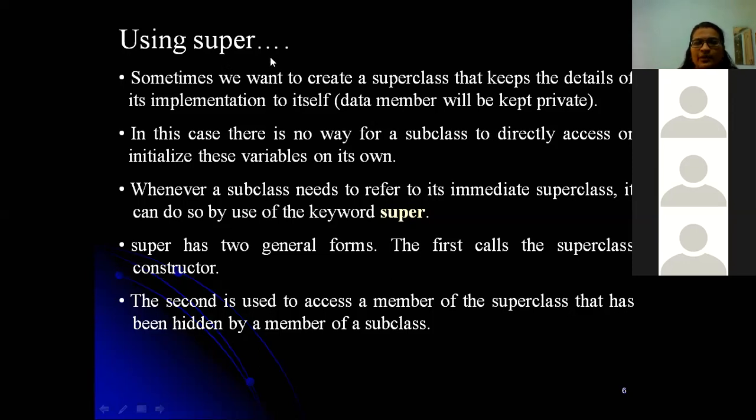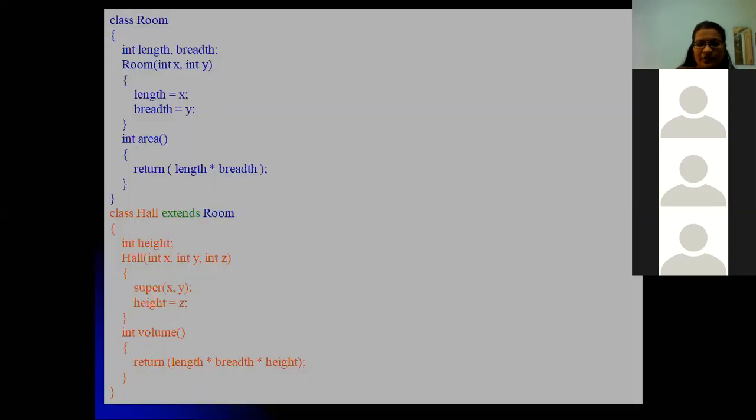So using super, sometimes you want to create a super class that keeps the details of implementation itself, I mean the private. So as I said, if a superclass is having private data and you wanted to access that private data in a subclass, then you have to use the super keyword. Okay. Or we have one more concept, super constructor concept. I'll just explain. These points are not needed now.